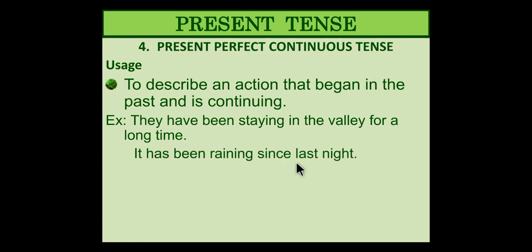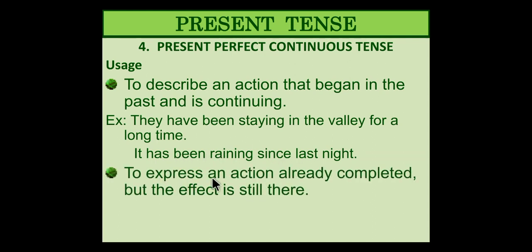Then it has been raining. See, has been raining since last night. Then to express an action already completed but the effect is still there. The action is completed, so you don't term it as past tense, but the effect is still there. Even then it will not be considered a past tense. That is about the understanding of the sentence.